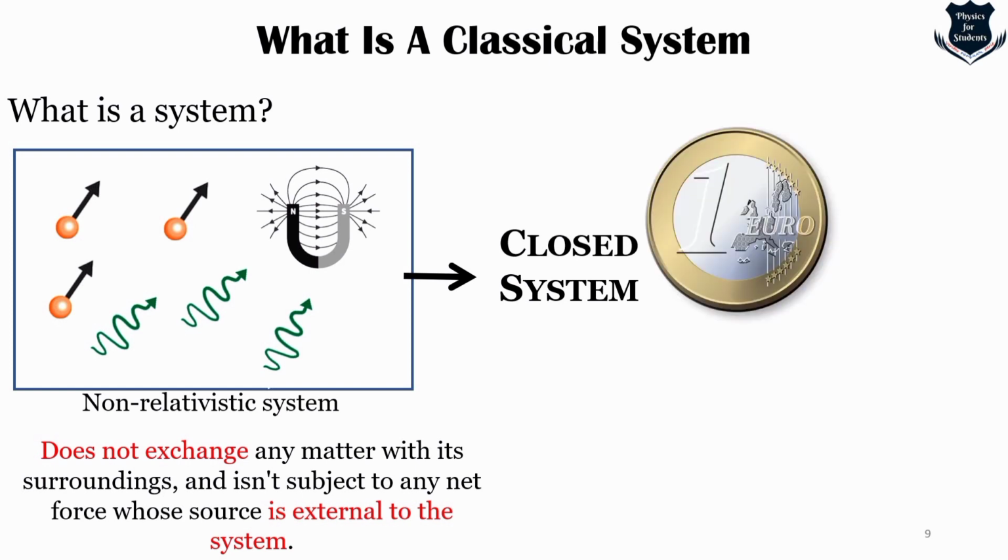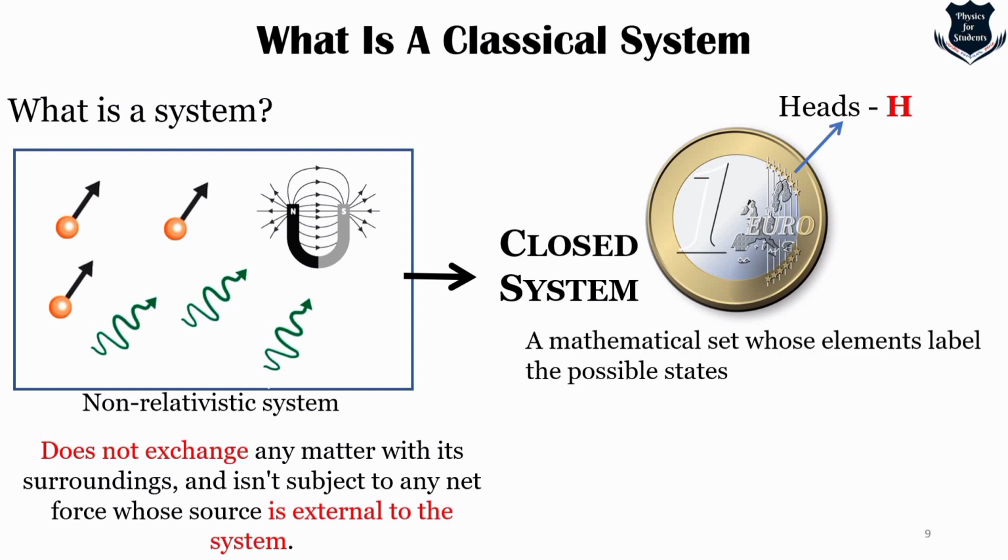Say for example, we could take one coin. Say I have taken a €1 coin which is glued to a table, right? In physics, the collection of all the states occupied by a system is called the state space. The state space is not an ordinary space. It is a mathematical set whose elements label the possible states of the system.